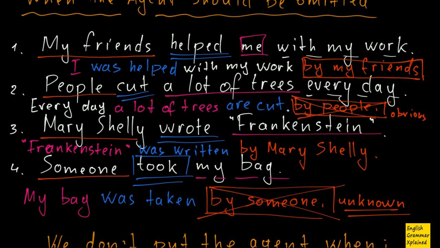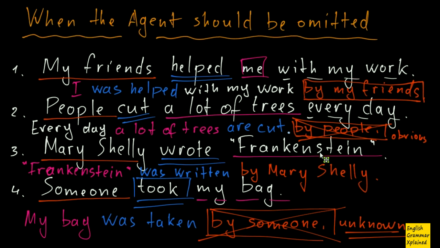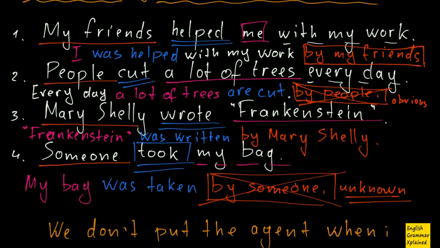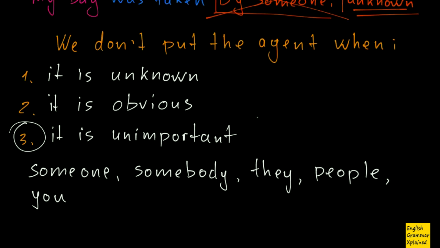But if I consider my friends unimportant, if it is obvious from the context, of course I can omit this. So, sometimes it all depends on your context. If you consider your agent very important, okay, put it in your sentence. But usually, if we have these words, we omit them.